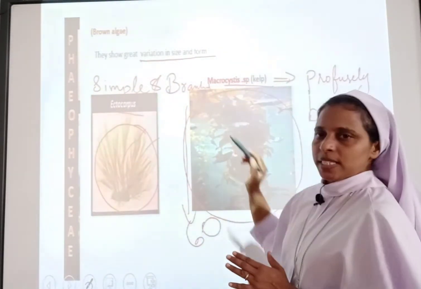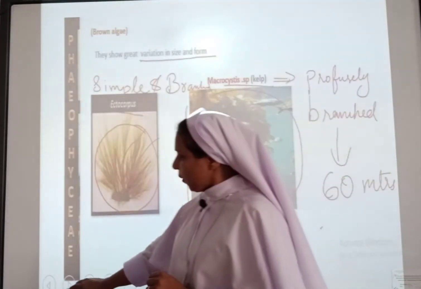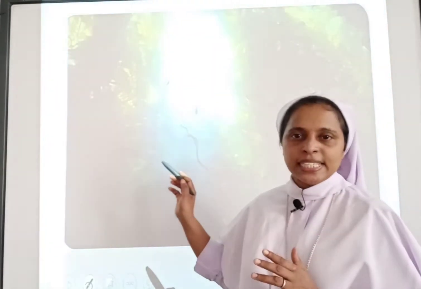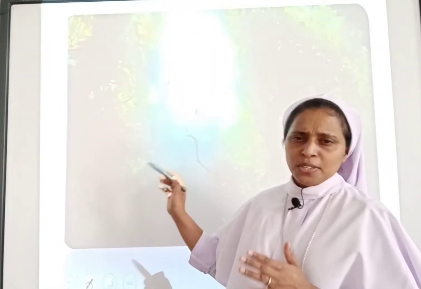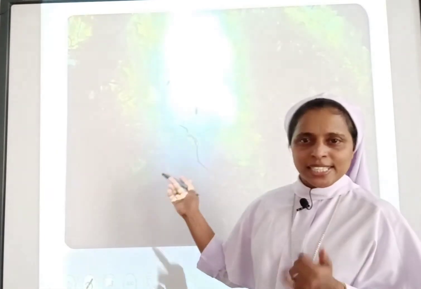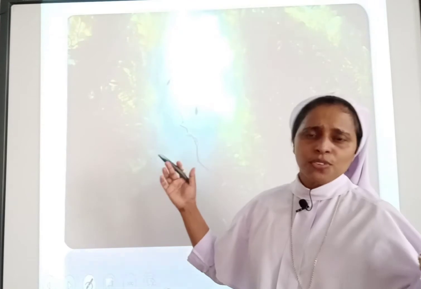Macrocystis is otherwise called kelp. These kelps grow as an underwater forest, otherwise called a kelp forest. This kelp forest contains a lot of living organisms.